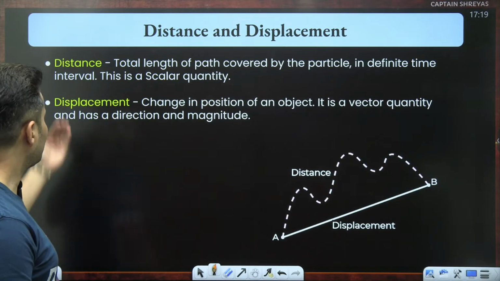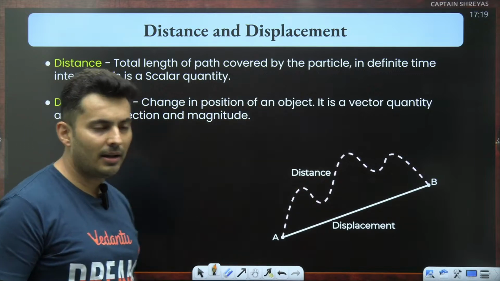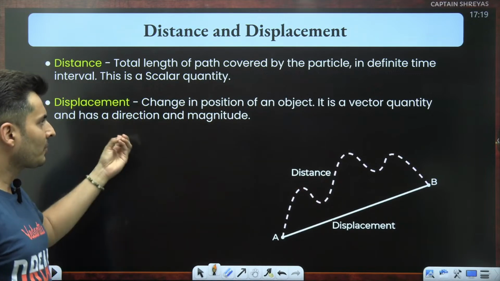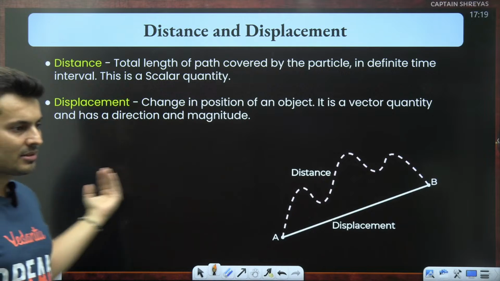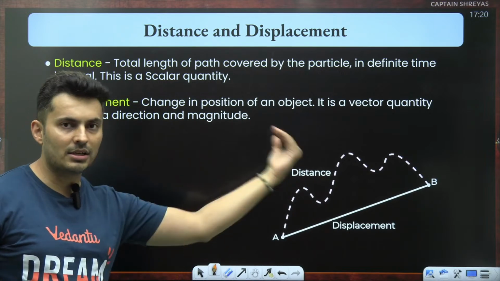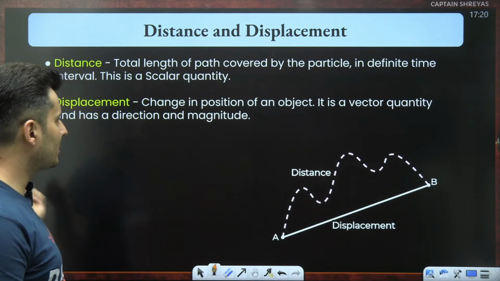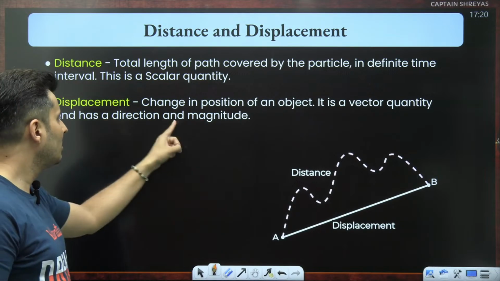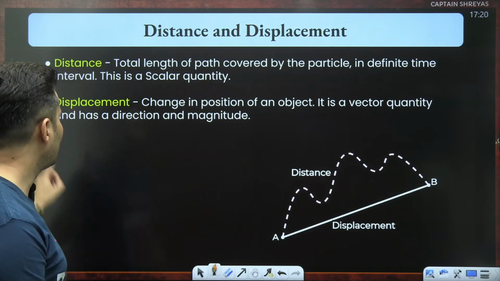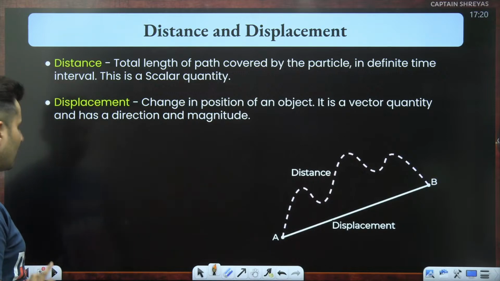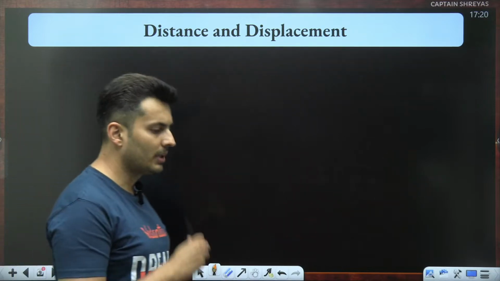Very nice. So distance is the total length of the path of the particle's motion, whereas displacement is the straight line distance which goes from the initial to the final location. It has a direction, it is a vector quantity because it has both direction and magnitude, whereas distance is a scalar quantity. Very, very straightforward.